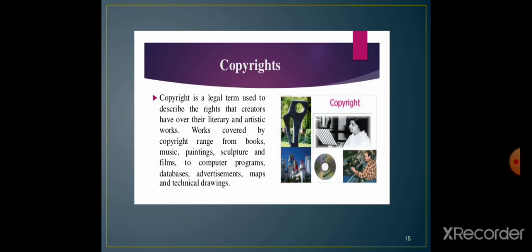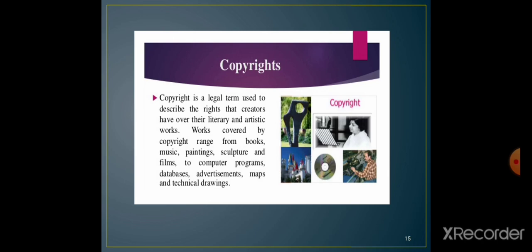The act provides for provisional registration, which gives the copyright office the right to circulate the necessary forms. Works covered by copyright can range from books, music, paintings, sculpture, films, computer software, that is computer programs, databases, advertisements, maps and technical drawings.